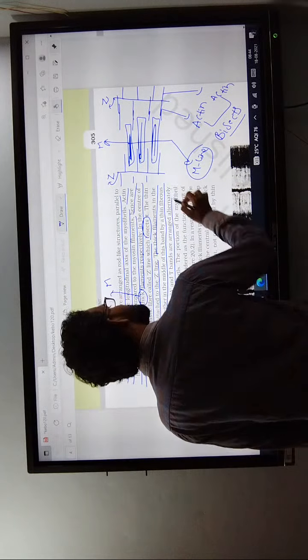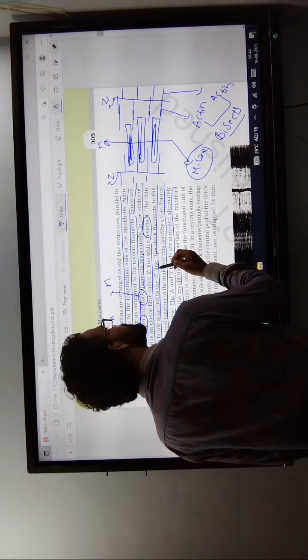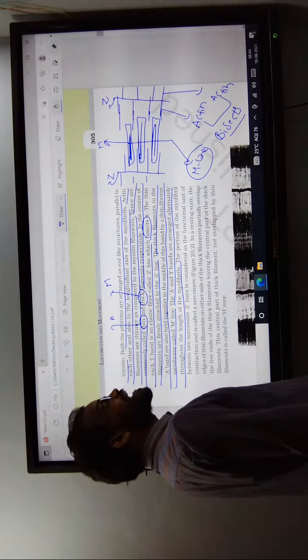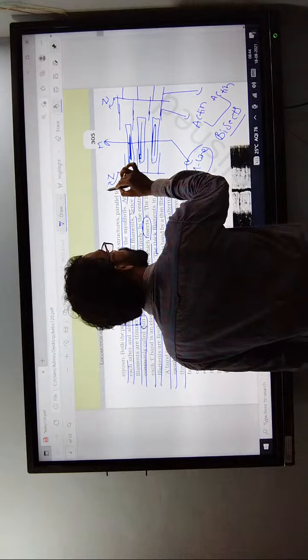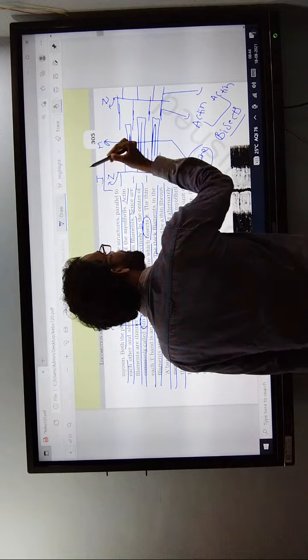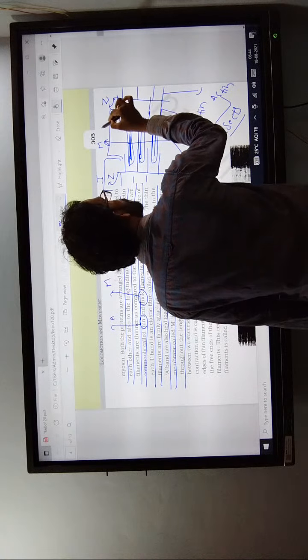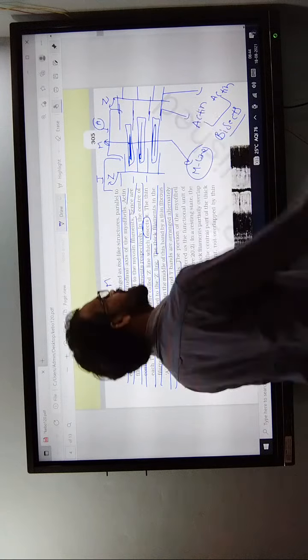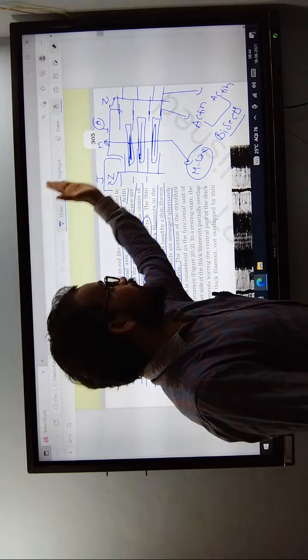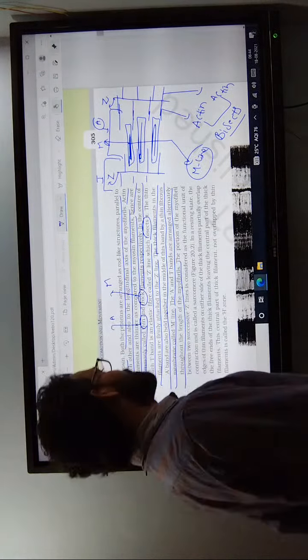A bands and I bands are arranged in order throughout the length of the myofibril. Only actin filaments are in the I band. Actin and myosin together make the A band. They are arranged I band, A band, I band, A band. Okay, now coming to the next one.